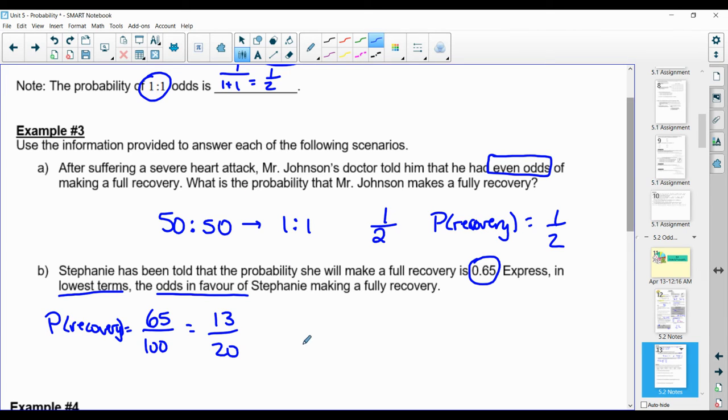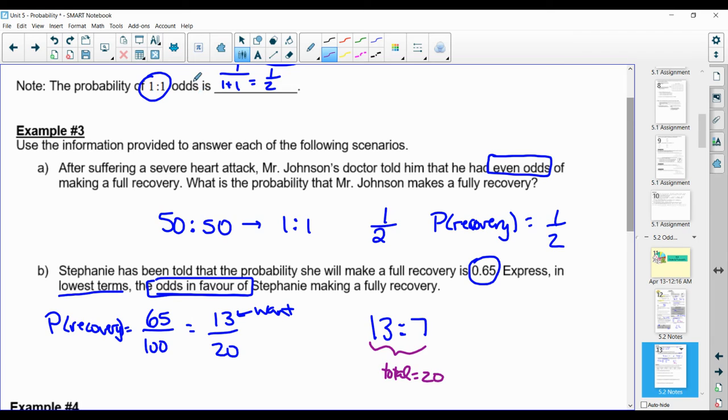And if we were to write this in terms of odds, it says odds in favor of. So what we want is the 13 out of the total possible is 20. So what we want is 13 and what we don't want is 7. So 13 plus 7 has to total up to 20. So our odds in favor of would be 13 to 7.